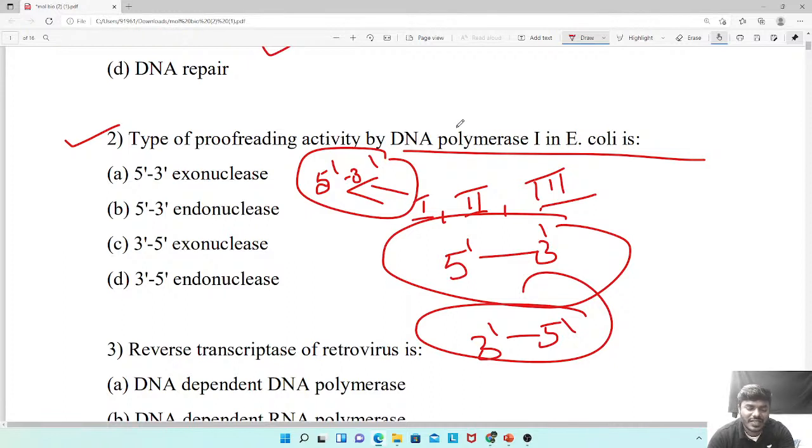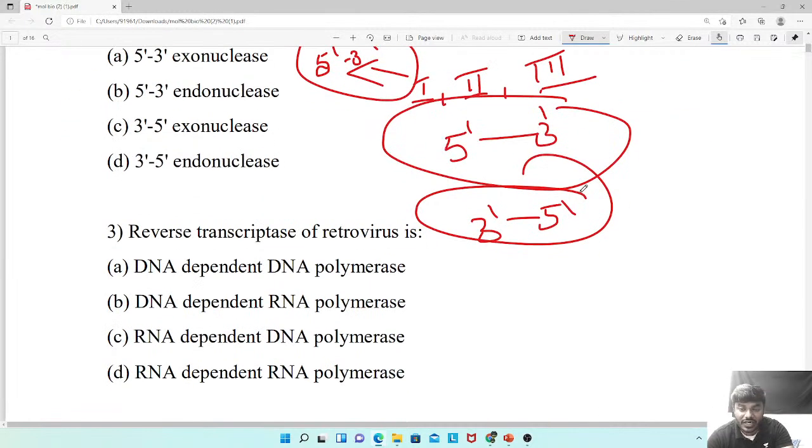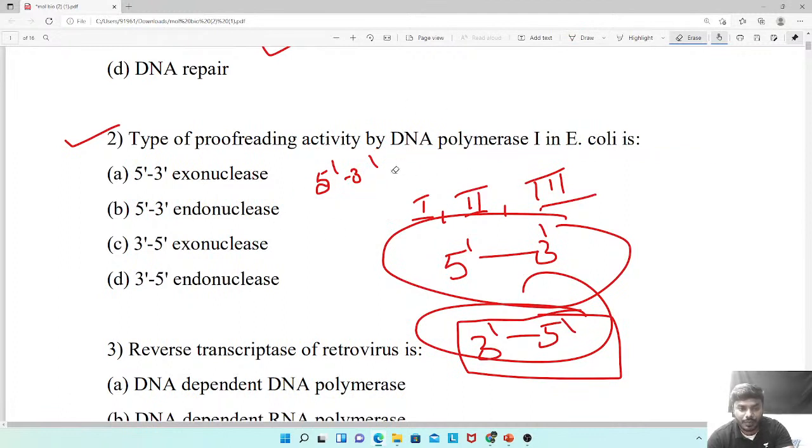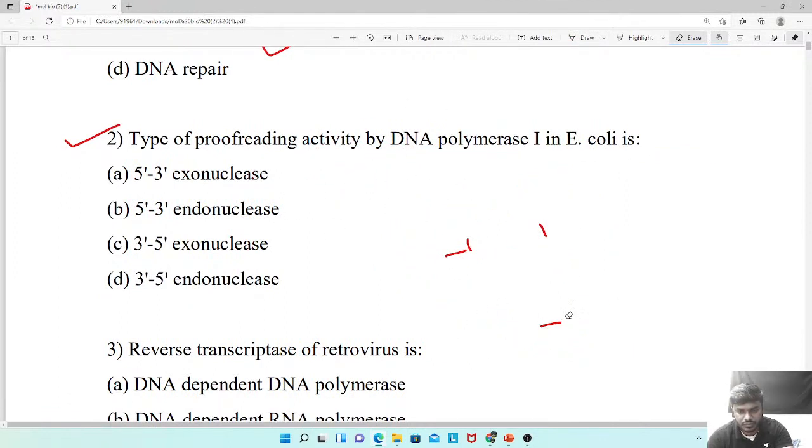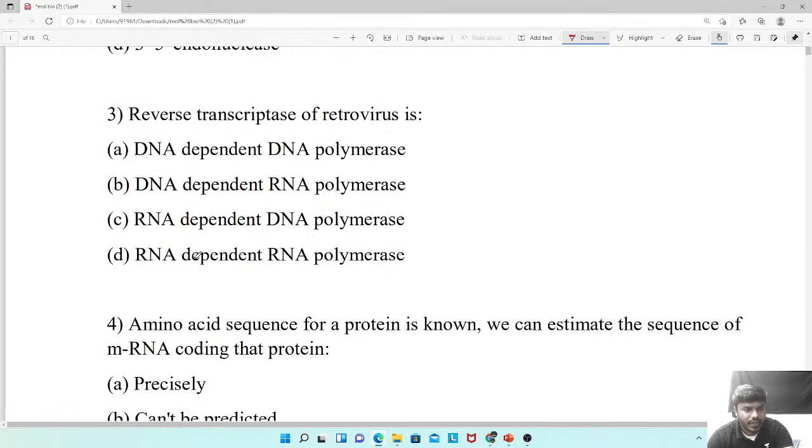But they did not ask a specific proofreading direction. They asked a generalized statement. Of course, the answer will be 3' to 5' only. Always remember that. Okay. Hence, the correct answer will be C. Good, good, perfect. Yes.